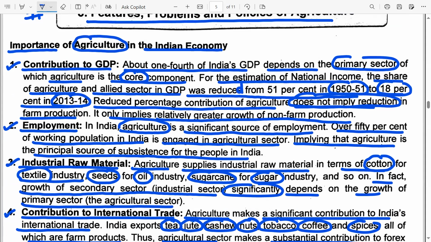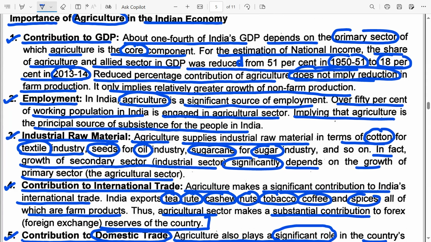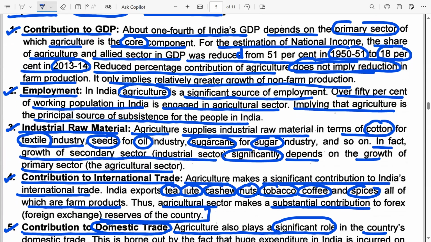It contributes significantly to the GDP of the economy. Although there has been no change in the farm products, there has been a significant growth in non-farm production. Second point, the agricultural sector offers a significant source of employment. The majority of the people in India see agriculture as a principal source of subsistence. Third point, the agricultural sector supplies industrial raw material for the manufacturing sector. A lot of raw materials like textile, seeds, and sugarcane are used ultimately by the secondary sector.